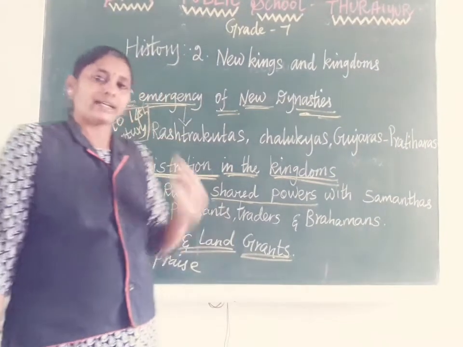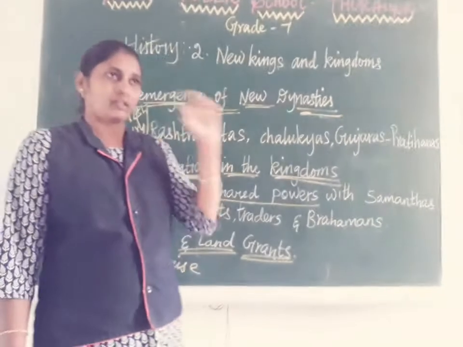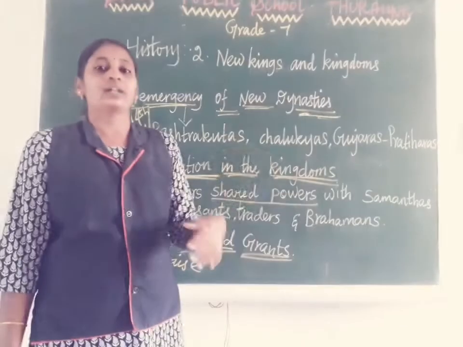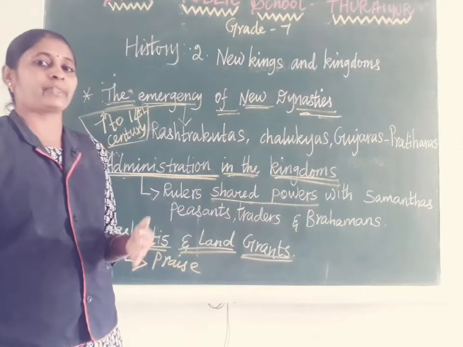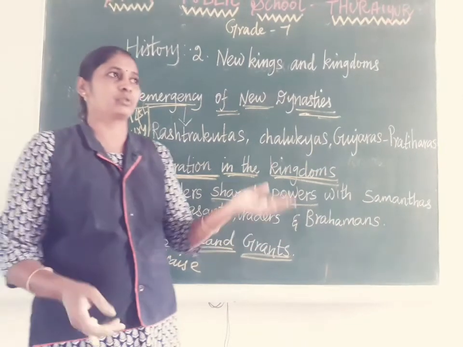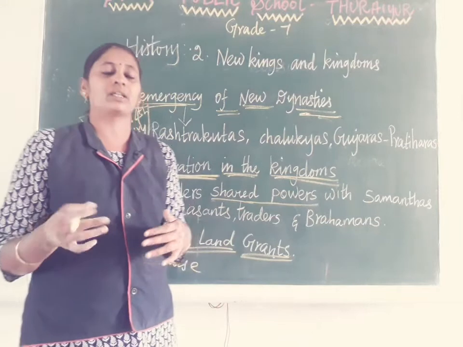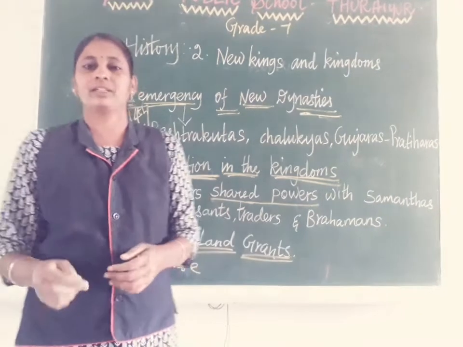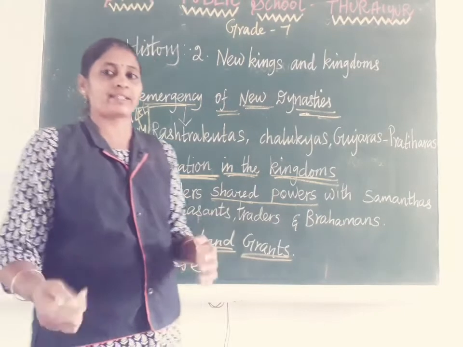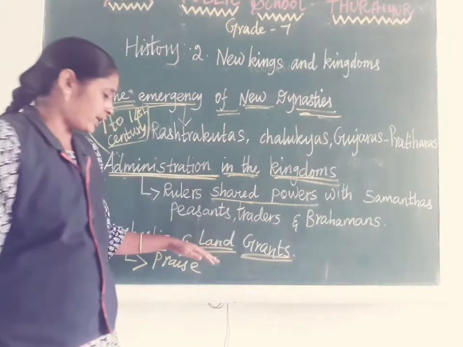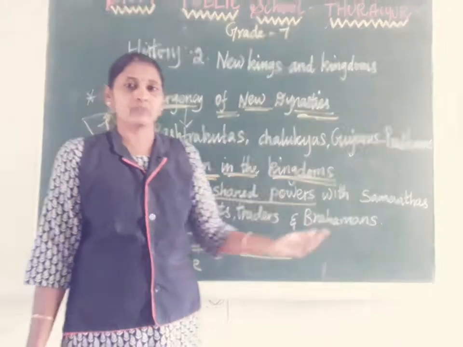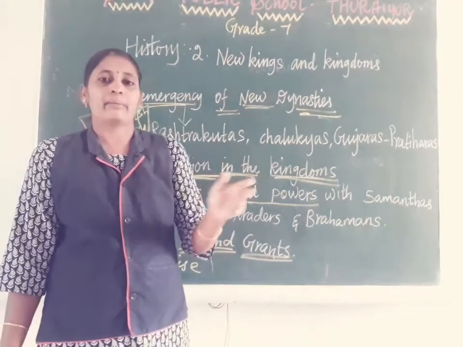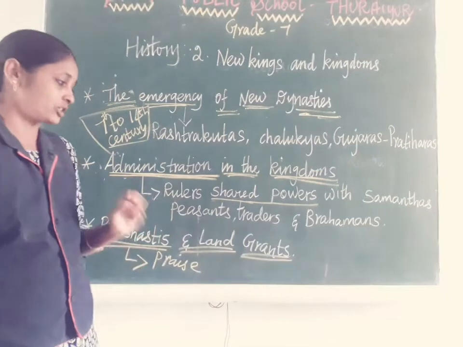The person who writes like this, the poet who describes the king, may get land grants from the king as a gift. That is human mentality: when a person is praised by another, he is ready to give some gift for the praise. Like that, the kings gave lands to such persons as land grants.